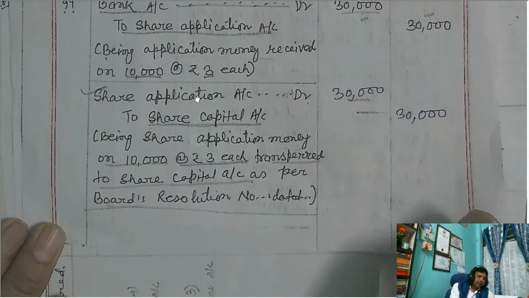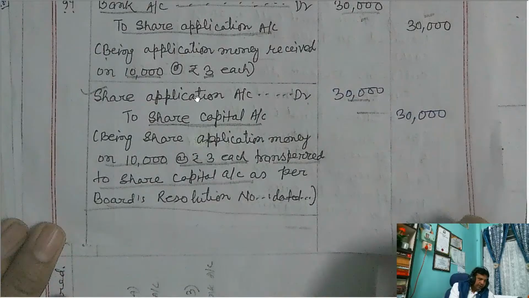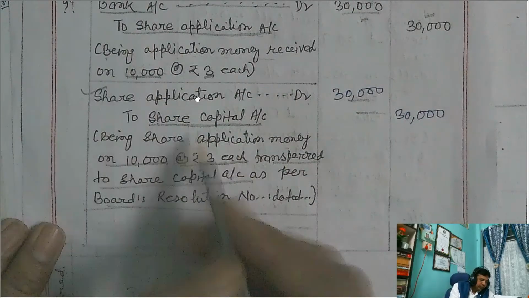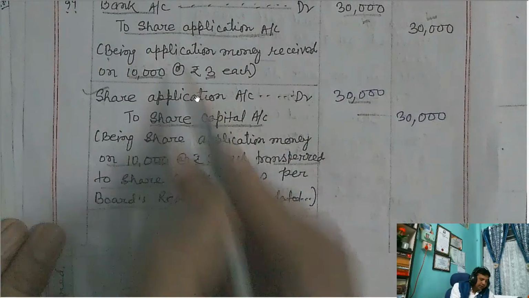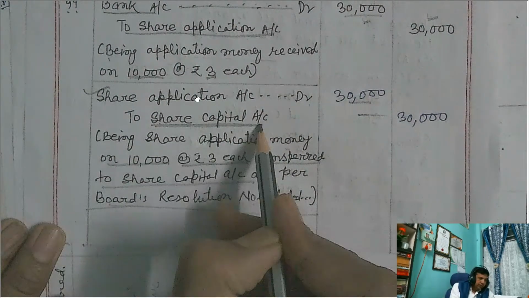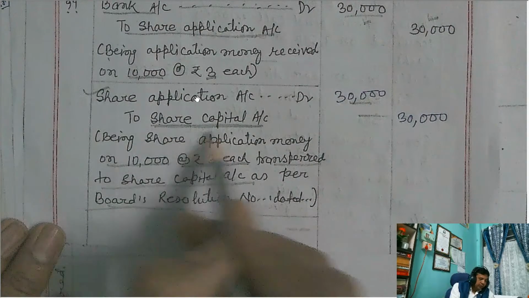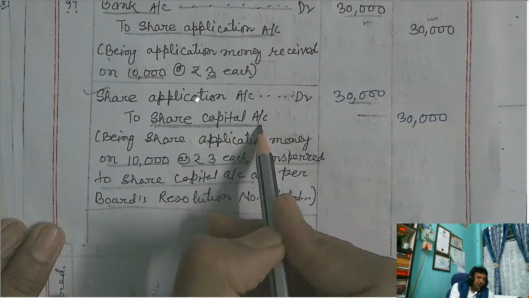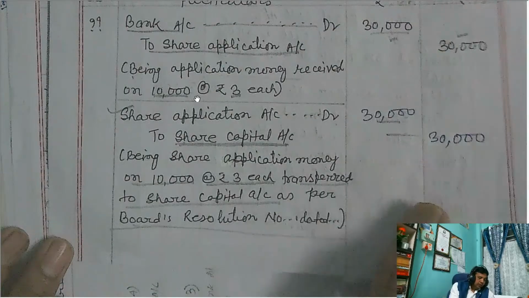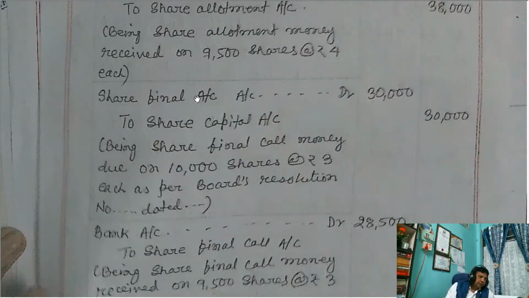So whatever the application money is, you will get it in the questions, and the same application money is automatically transferred to share capital account. So this application money is received for share capital. Share capital is the capital which is raised by issue of shares. Okay. Now, this is the third entry.